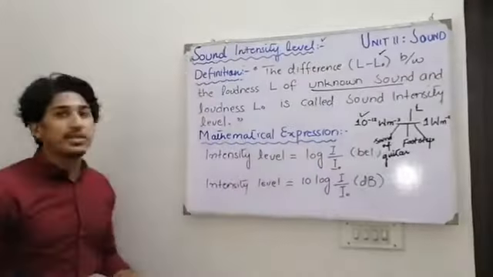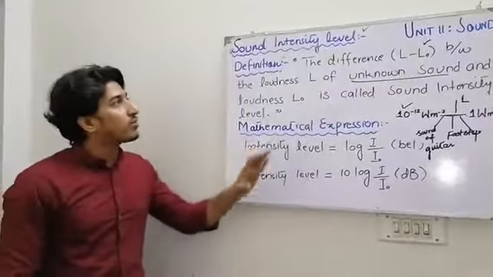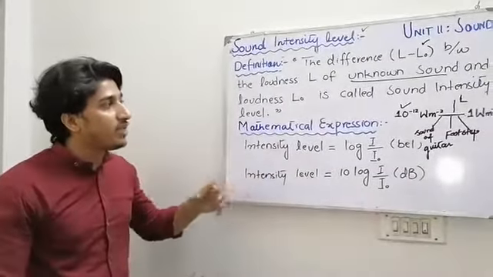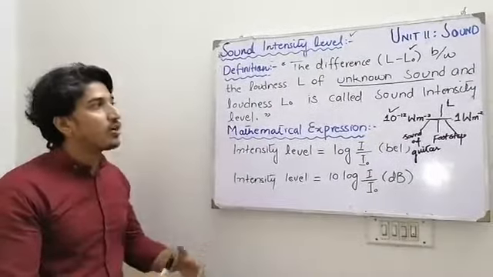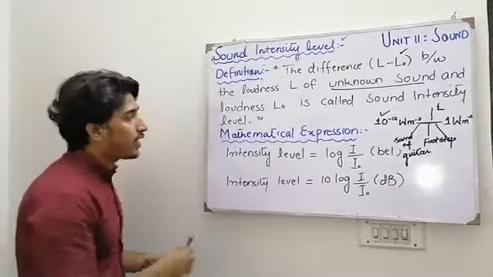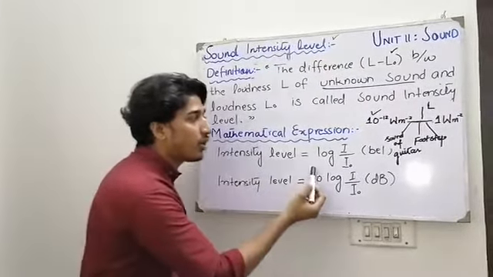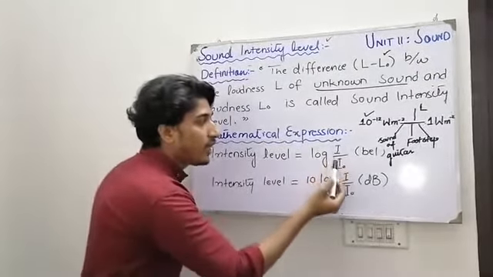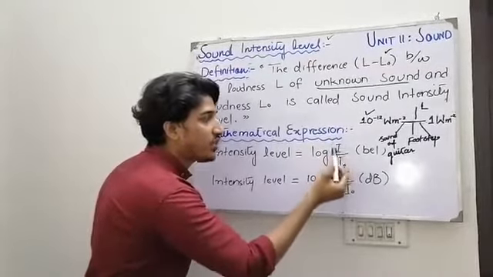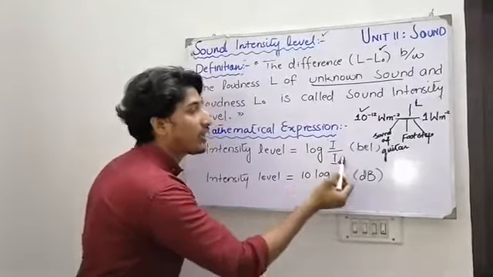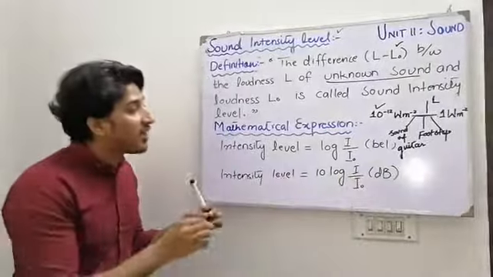If we talk about the mathematical formulas that we get from the definition or derivation, they are: intensity level is log I over I naught, where I is the intensity of the unknown sound and I naught is the intensity of the reference sound.